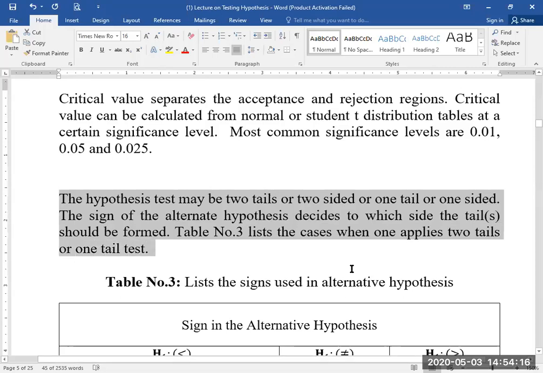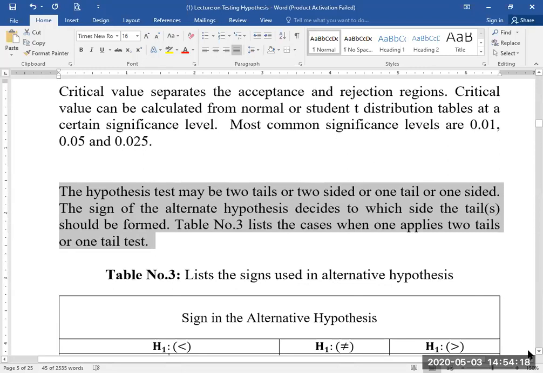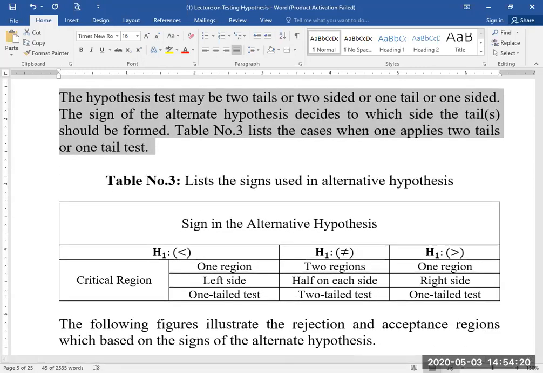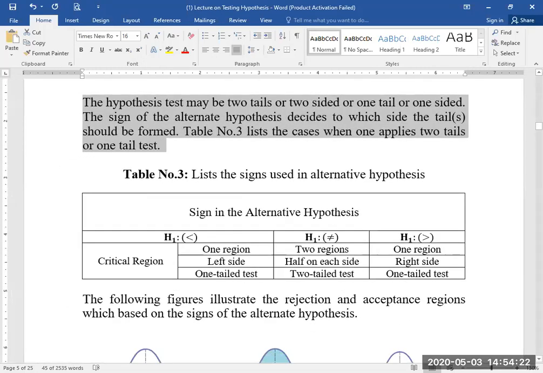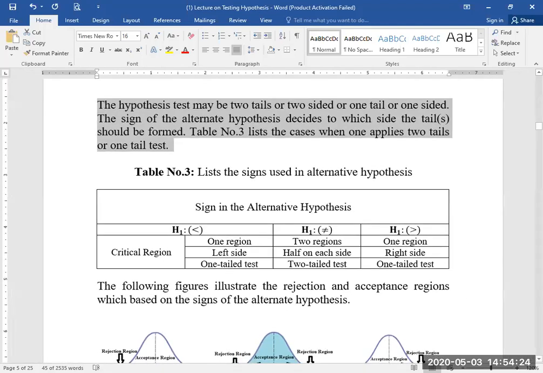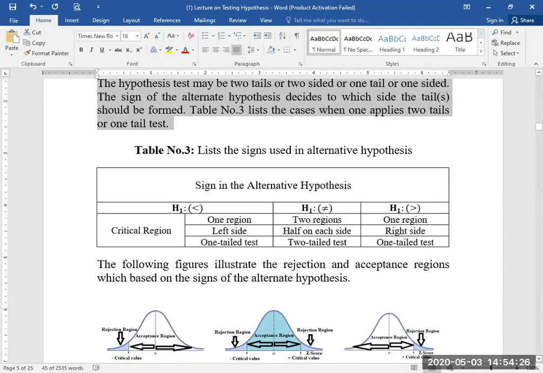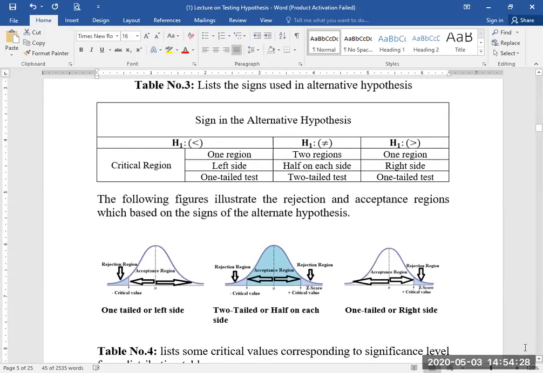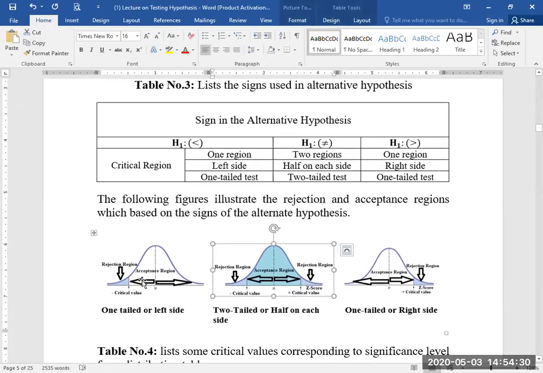Students, the tails are very important in this hypothesis testing, and they are based on the sign of the alternate hypothesis. Here you can see the three figures, and the details of these three figures are given here with the sign of the alternate hypothesis.